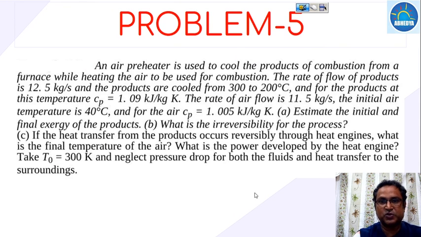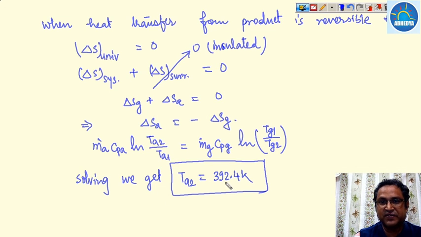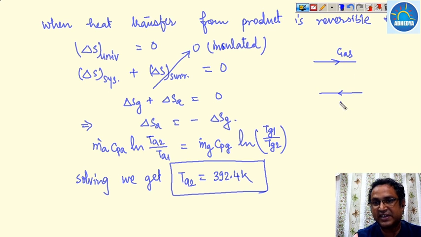So what is the next portion? The final temperature of the air for a reversible heat transfer through the air preheater, so this is your final temperature. What is the power developed by the heat engine? Now, since this is the final temperature of air, and we have to calculate the power developed, a heat engine is operating in between, since the gas is transferring heat and the air is receiving it.